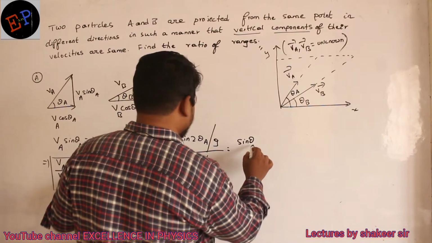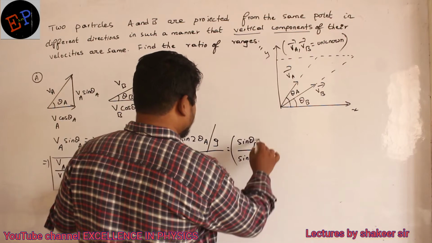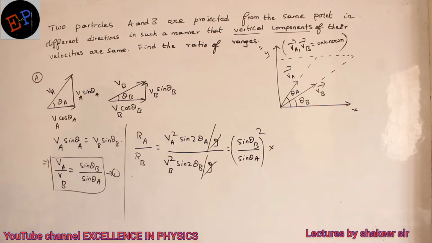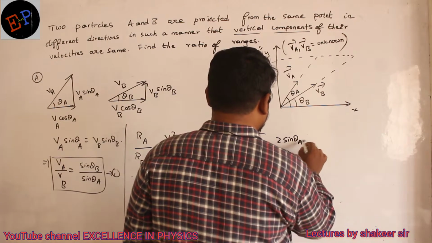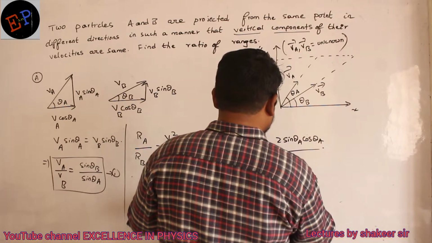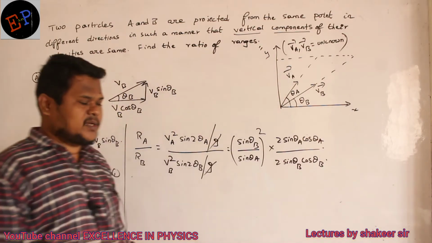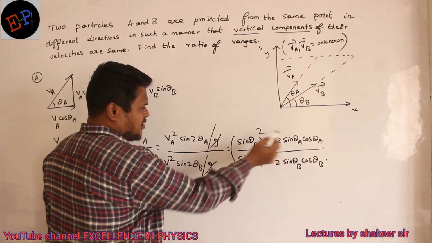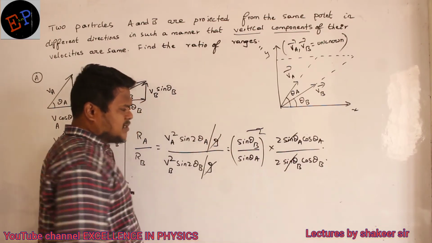So (sin theta b divided by sin theta a) whole square multiplied by, and here g and g I can cancel. Clear, no, ma? Sin 2 theta can be written as 2 sin theta a cos theta a divided by sin 2 theta b, which can be written as 2 sin theta b cos theta b. I can write like this. Clear, no, ma? So therefore sin theta b and its square will get cancelled, sin theta a and its square will get cancelled.